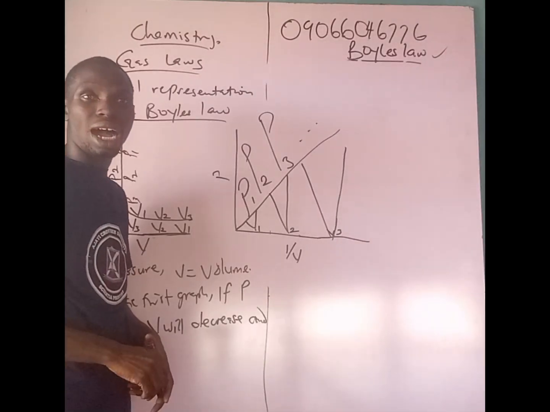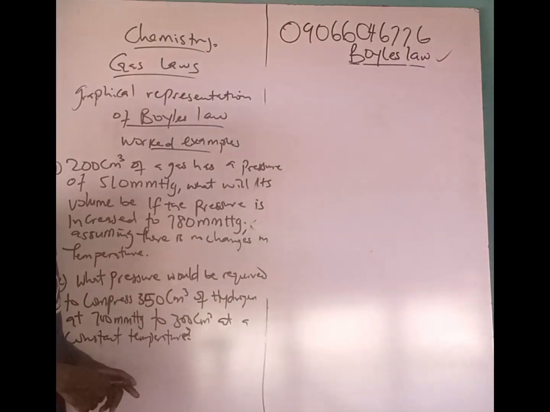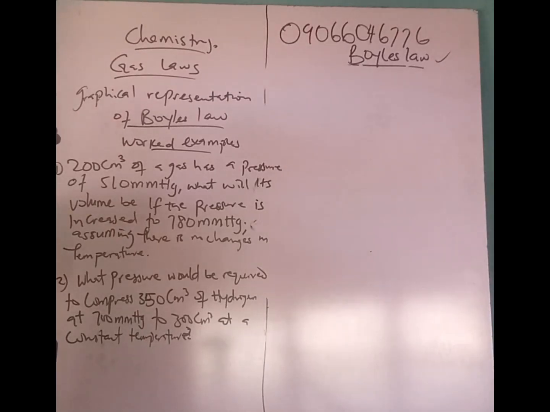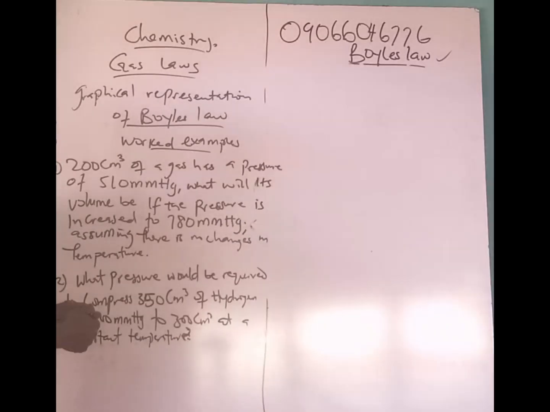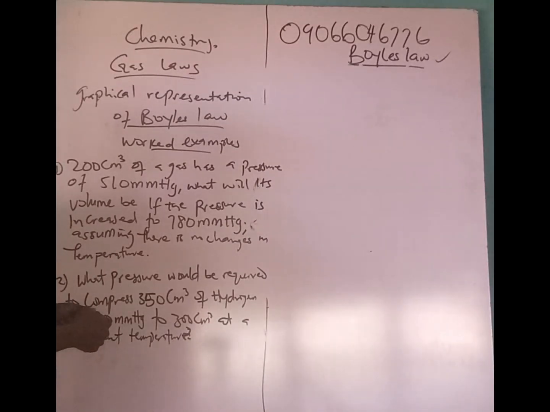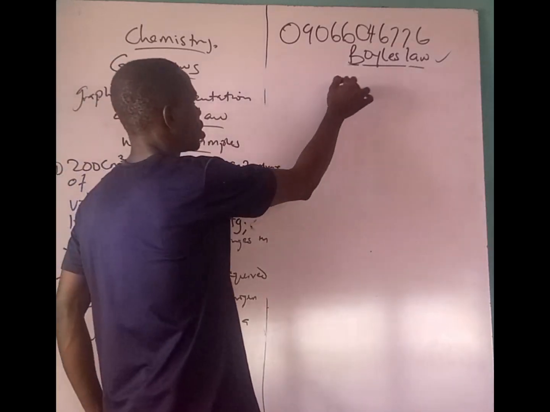So let's take an example. All right. We are going to practice two examples on the board. Number one: 200 centimeter cube of a gas has a pressure of 510 millimeter mercury. What will its volume be if the pressure is increased to 780 millimeter mercury, assuming there is no change in temperature? So let's quickly solve them.